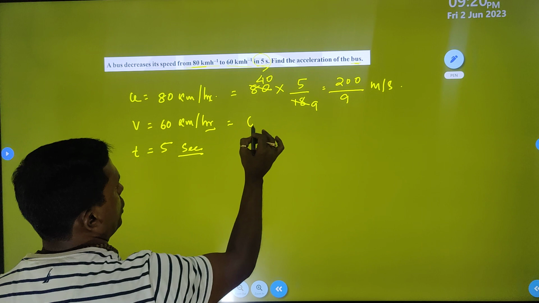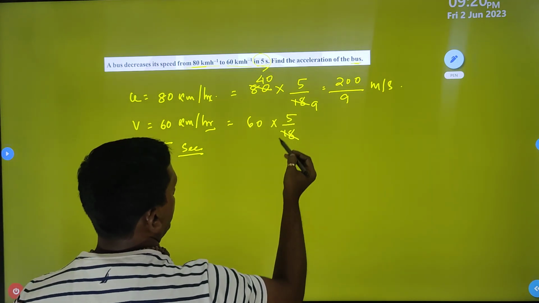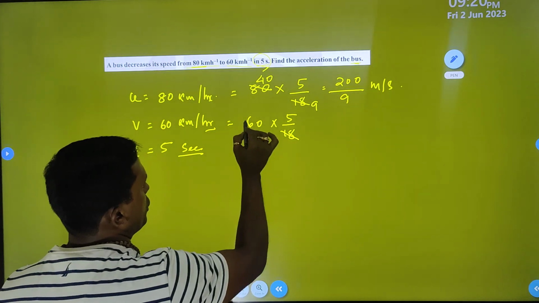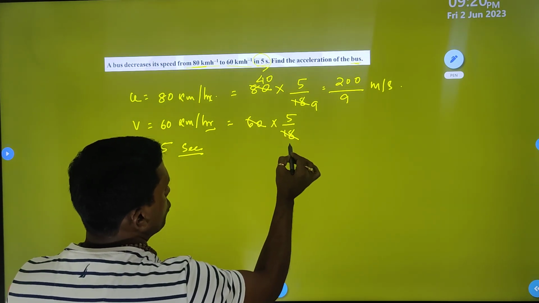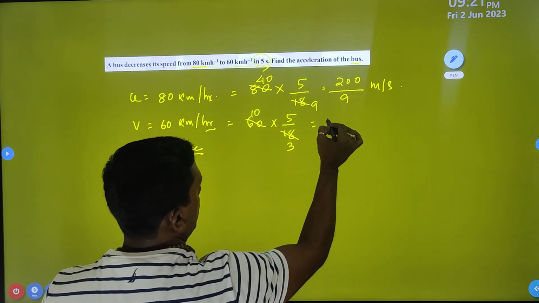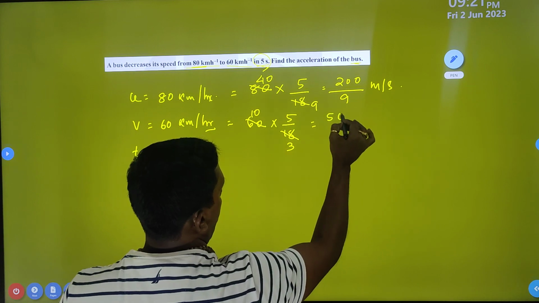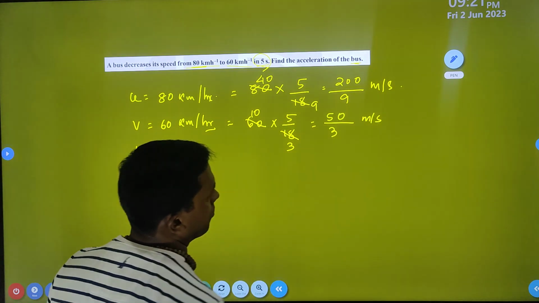Final velocity is equal to 60 into 5 by 18. Same, 18 को reduce करो 6 में. 6 3 18, 6 10. That means आ गया 150. 50 by 3, right? That is meter per second.